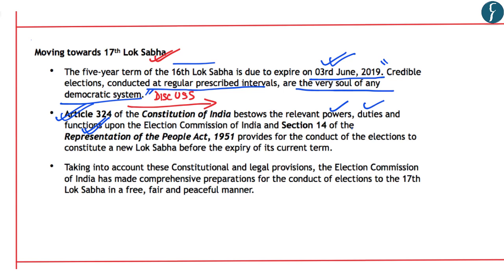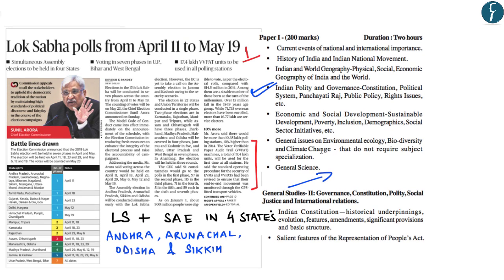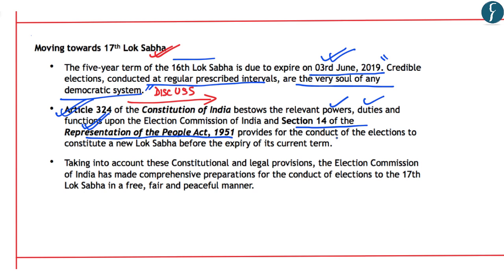And along with this, the Election Commission is also empowered under Section 14 of the Representation of the People Act 1951. Now, as you can see, the salient features of the Representation of the People Act are a part of your syllabus in the mains examination. Hence, on this note, that point becomes very important as well. As it says, Section 14 of RPA 1951 provides for the conduct of elections to constitute a new Lok Sabha before the expiry of its current term.